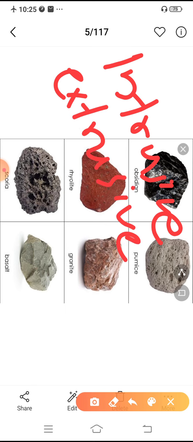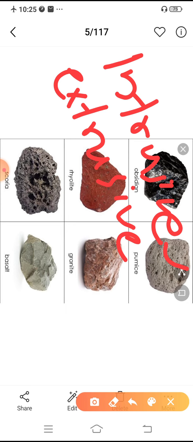Intrusive igneous rocks are those formed by solidification of magma, when the molten rock material cools down inside the earth. Then the second type, extrusive igneous rock, means they are seen outside the earth's crust. When the hot molten magma comes out and solidifies, the rocks formed in that way we call extrusive igneous rock.